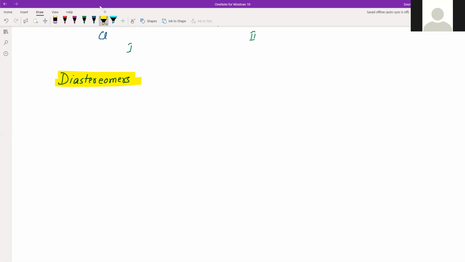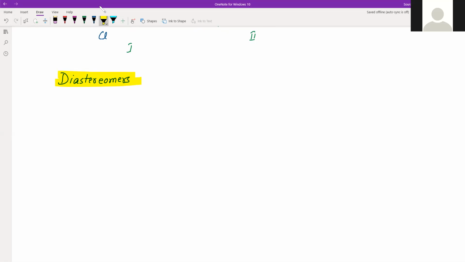Stereoisomers which are not mirror images of each other are called diastereomers, and the phenomenon will be called diastereomerism. Now, about stereoisomers, I hope you already know this. If not, then we'll discuss it in the next class.